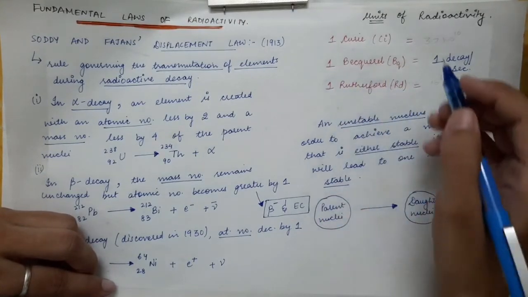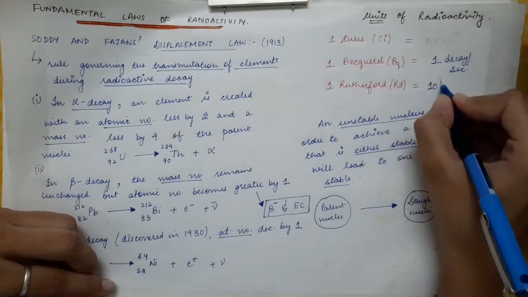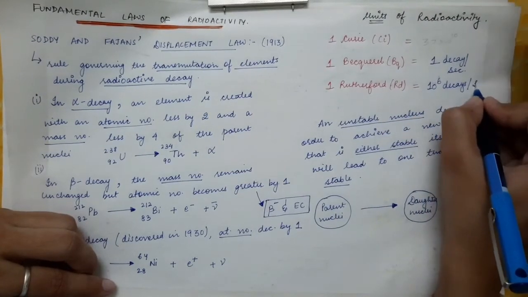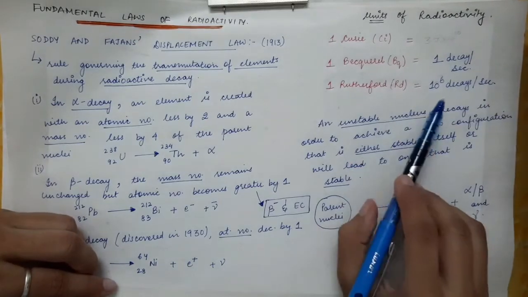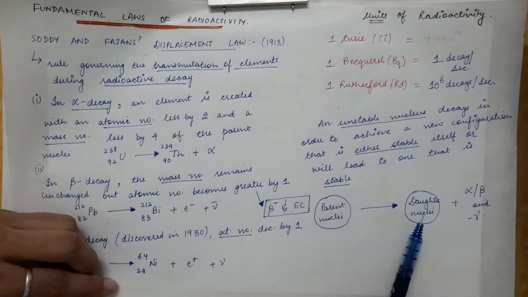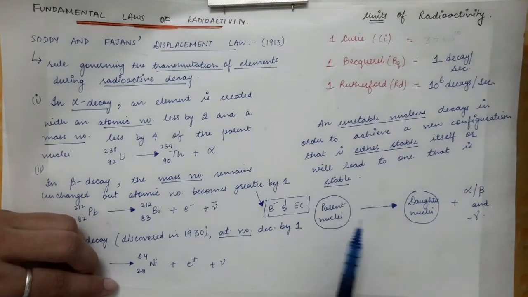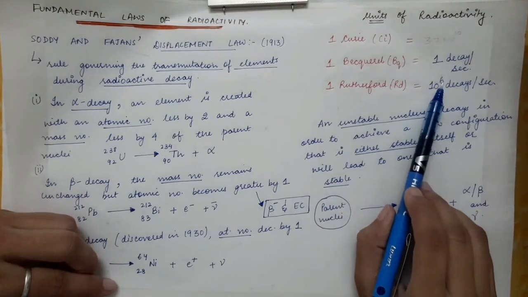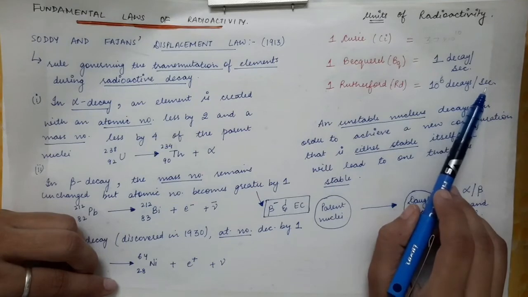And if 10 power 6 decays are happening in 1 second, 10 power 6 decays means here we have shown only one nucleus going to daughter nuclei, decaying to a daughter nucleus. So this is just one decay. So 10 power 6 decays are happening in 1 second.